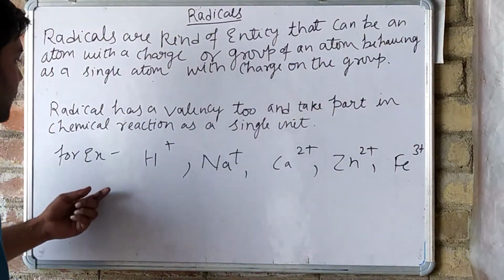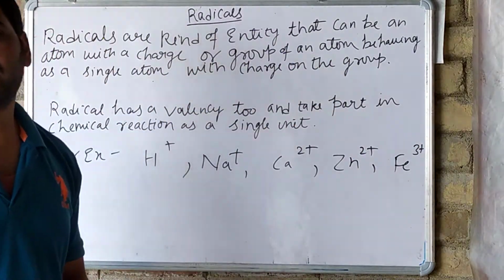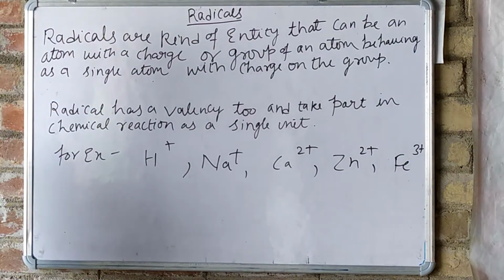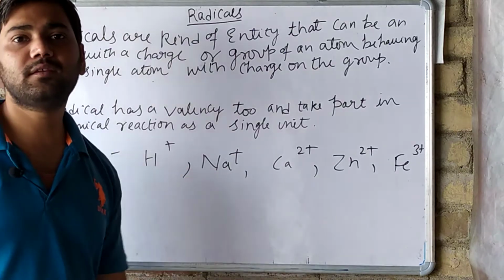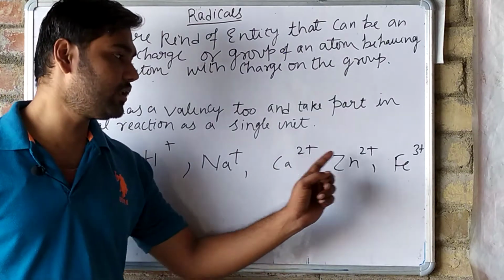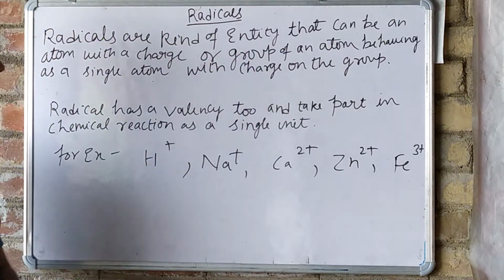So all these are examples of radicals. All these are radicals having a charge on them. This charge is actually a valency only, attached on it.